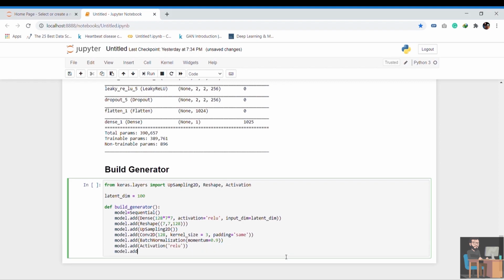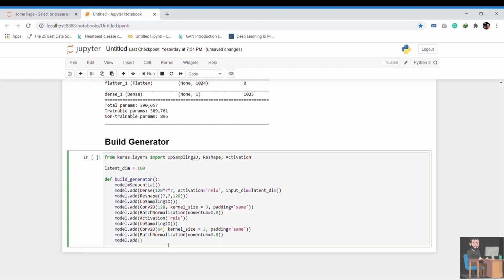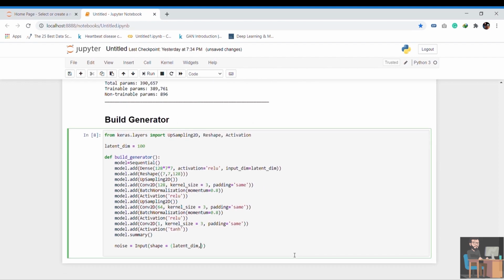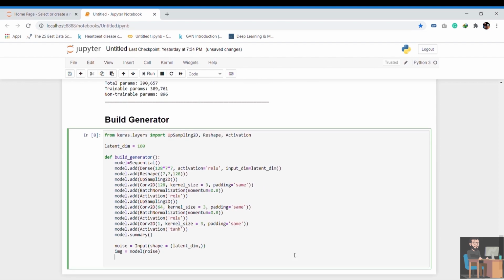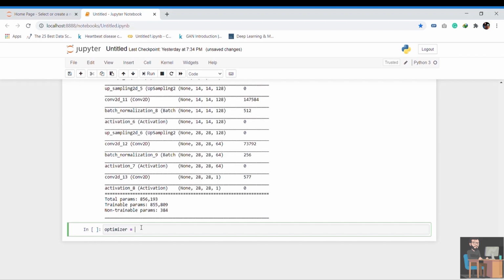Now upsample again and this time we use 64 filters to reconstruct bigger features from the above 128 small feature matrices. Then add a final convolutional layer with one filter to construct one feature matrix. Create an input layer of latent dimension and attach it to the model. Now call this function to make the generator. And now we have a generative model.